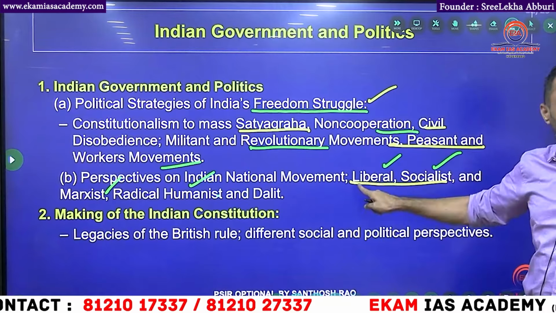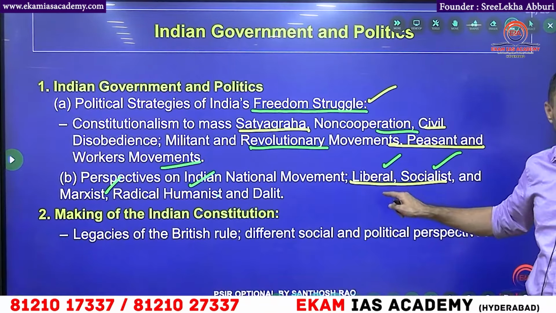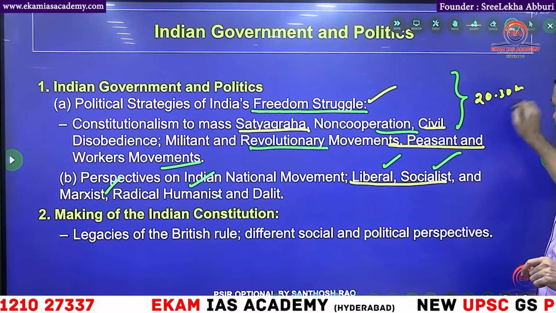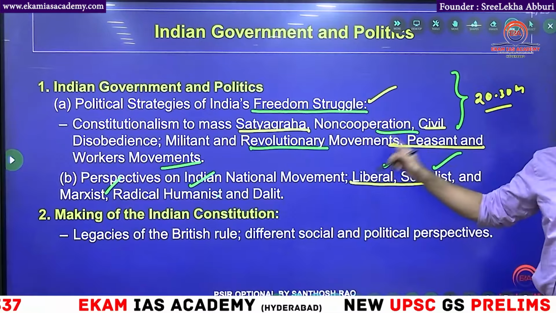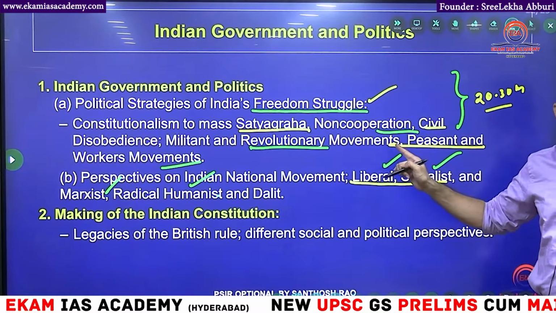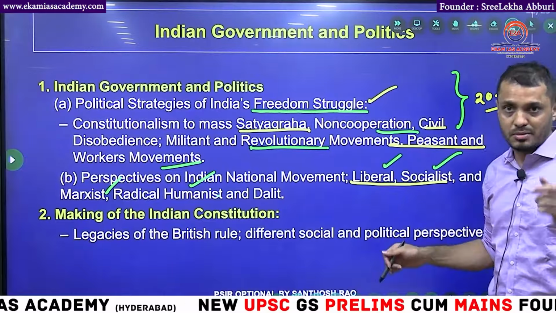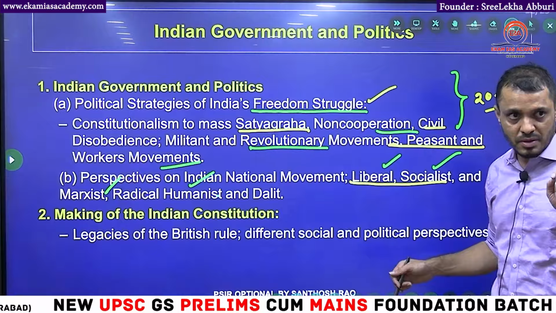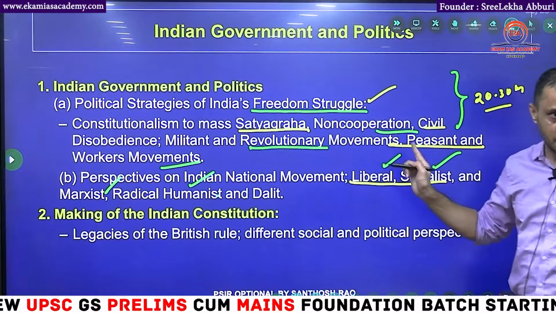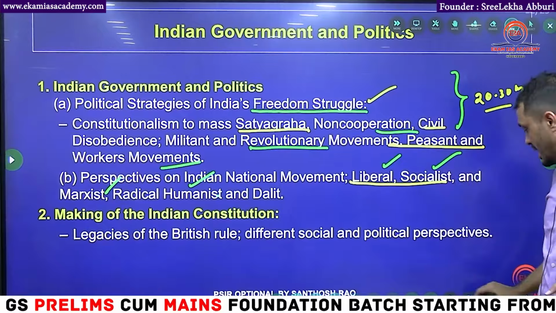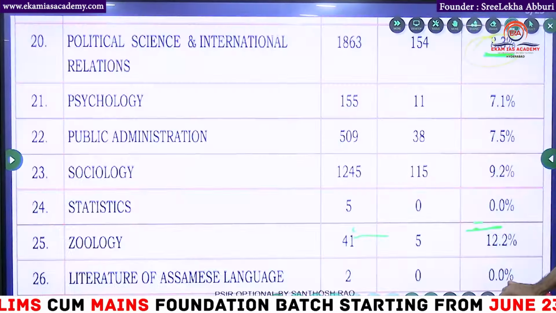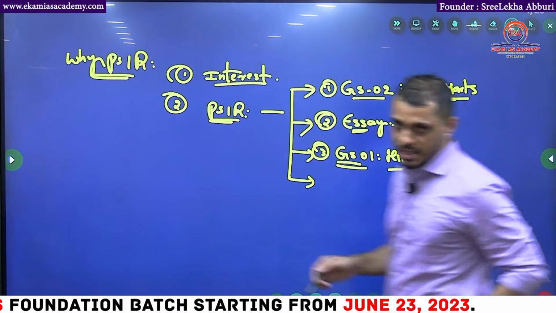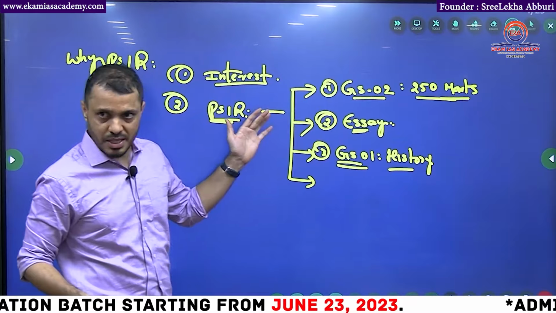This is directly going to be helpful in modern history, the Indian national movement. So this is going to add a quality addition of at least 20 to 30 marks in the entire modern history. Because modern history is all about the Indian national movement and Indian history. I am not talking about the European entry and all these things. The Indian national movement starts with the moderate phase. So this is the advantage in the syllabus. We are not dealing with some other things. Just with evidence I am telling you how it will be helpful. GS1 history, already the entire GS2 is covering.